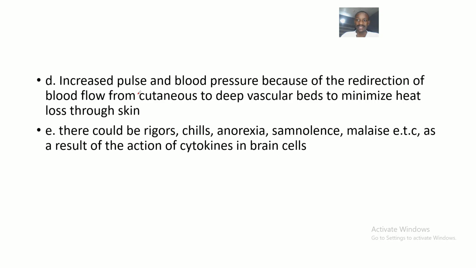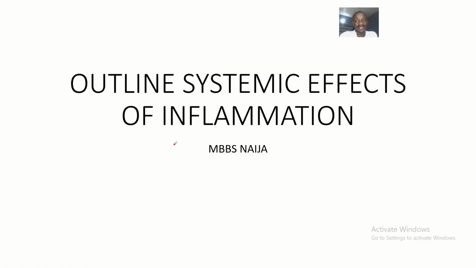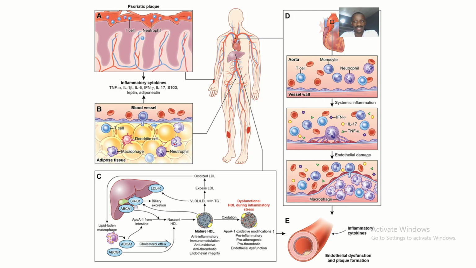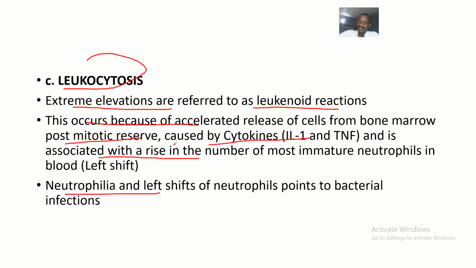Then the last two: there could be a decrease in pulse and blood pressure because of the redirection of blood flow from the cutaneous to the deep vascular beds to minimize heat loss through the skin. There could also be rigors, chills, anorexia, somnolence, and malaise as a result of the actions of cytokines in the brain cells. So that's the systemic effects of inflammation, the three most important being fever, acute phase proteins, and leukocytosis. See you guys pretty soon.